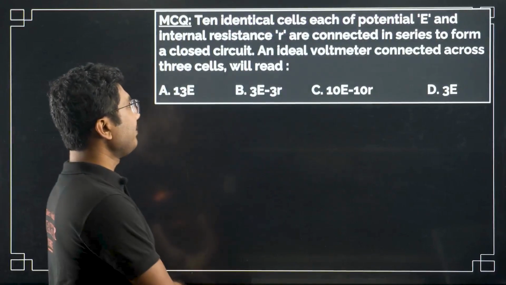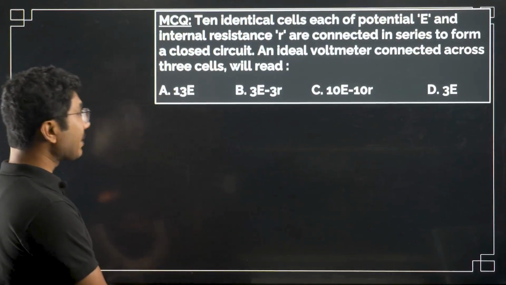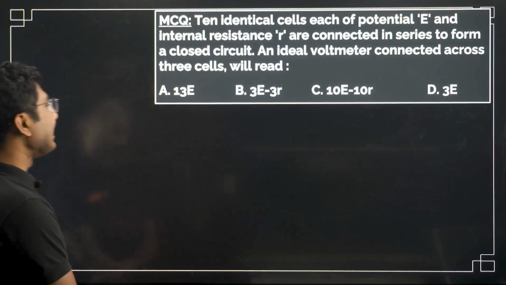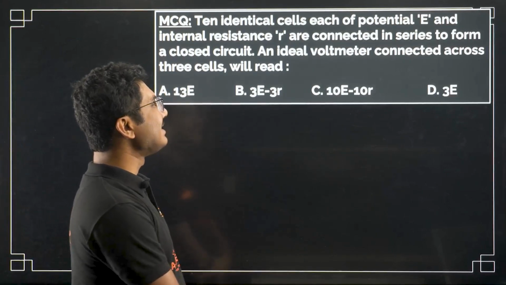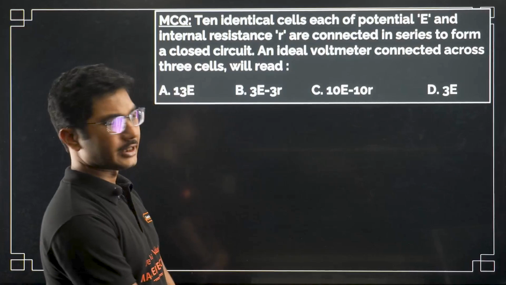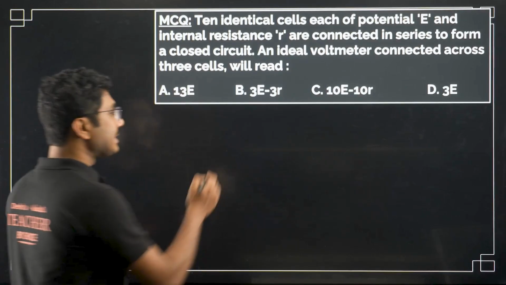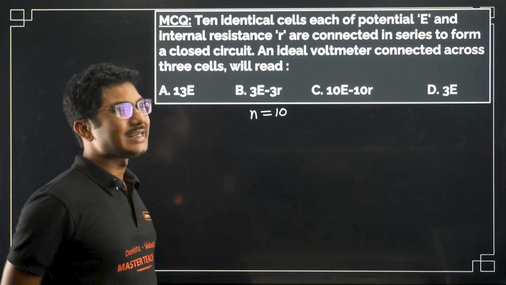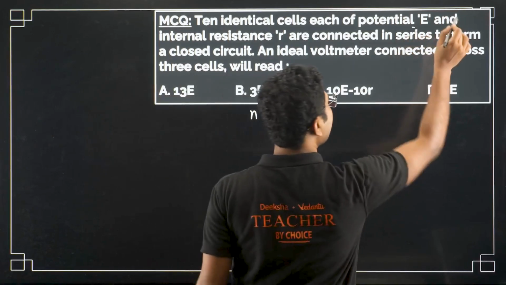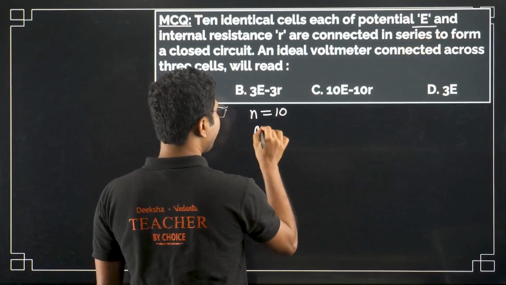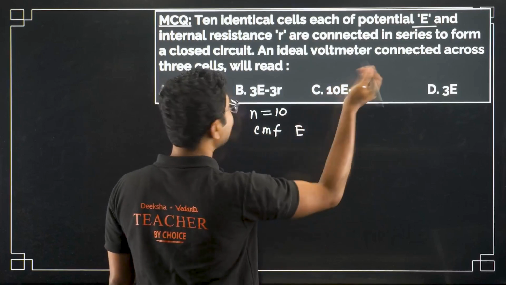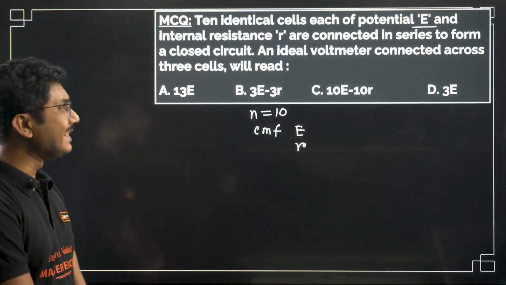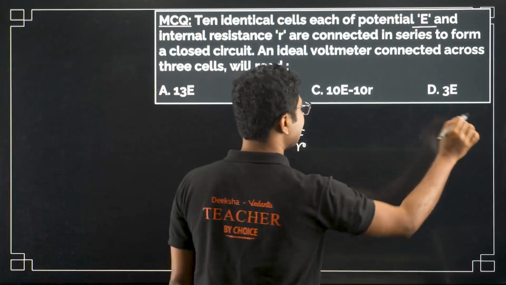Okay, let's see one question. This is a cells in series question from KCET. 10 identical cells, each of potential E and internal resistance r, are connected in series to form a closed circuit. Number of cells is 10. Identical cells means all of them have the same EMF. Here EMF is given by E and internal resistance is given by small r. They are connected in series to form a closed circuit.